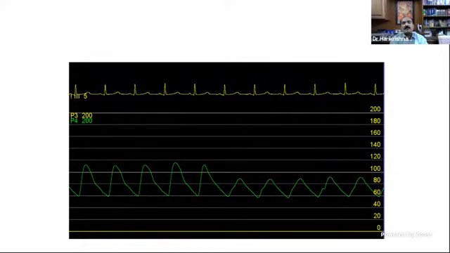This is a pullback from the proximal aorta to the distal aorta, or the ascending aorta to descending aorta. So what is seen? The ascending aortic pressure is around 110. The descending aortic pressure is around 80 to 90. So there is a 30 millimeter gradient between the ascending aorta and the descending aorta. So what is it? It's an obstruction in the aorta between ascending and descending. The most common is a coarctation of aorta.